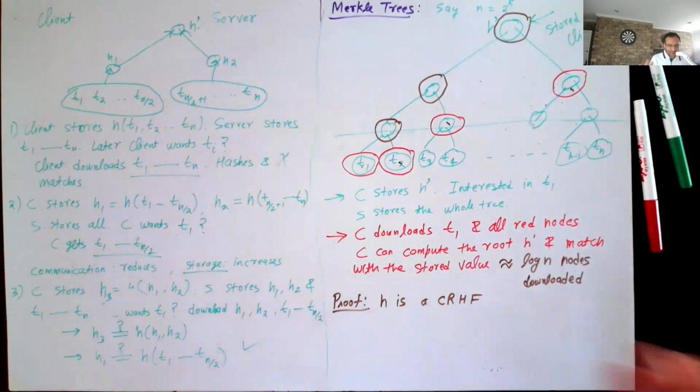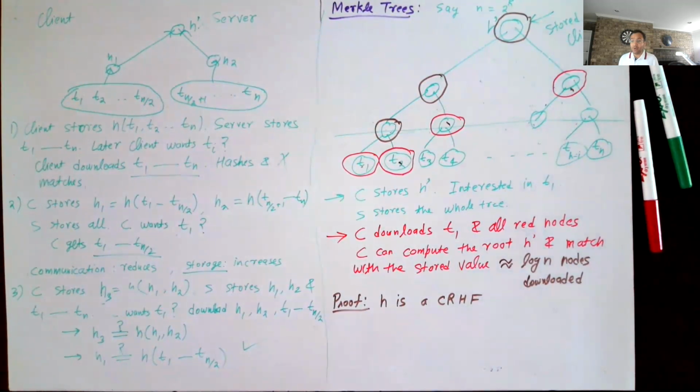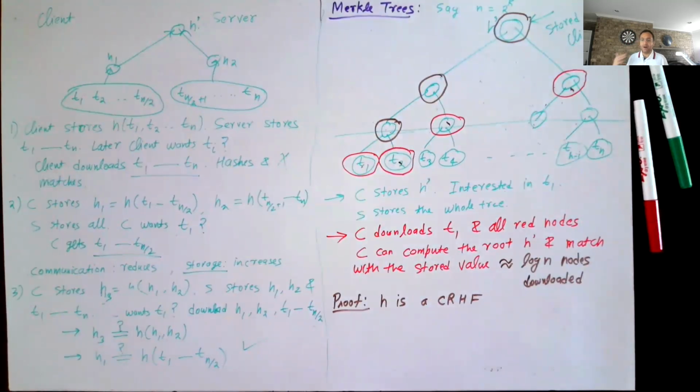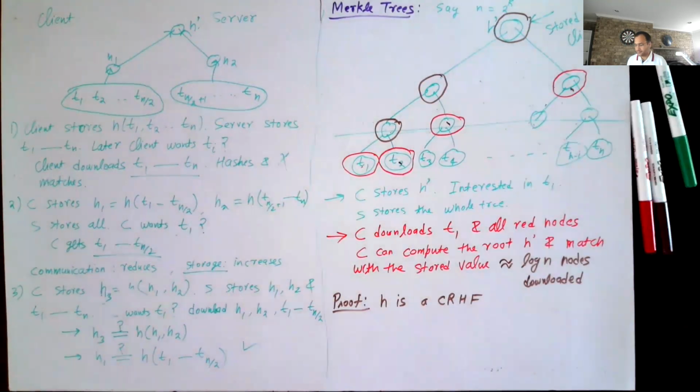So we started with the solution which required us to download n nodes. And then we went to n by 2. And then this tree solution really allows us to go all the way to log n. And log n is really small, it's exponentially small. If you have 2 to the power 100 transactions, you just need to download 100 nodes, which is nothing compared to 2 to the power 100.